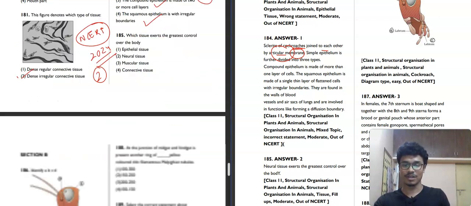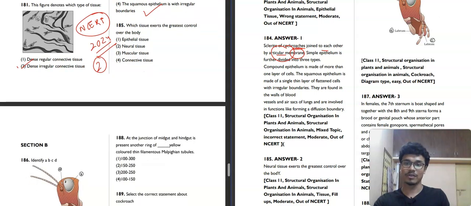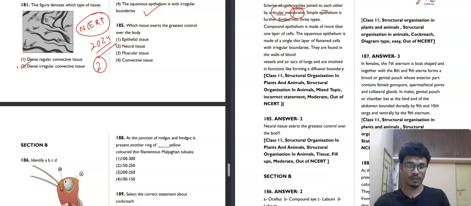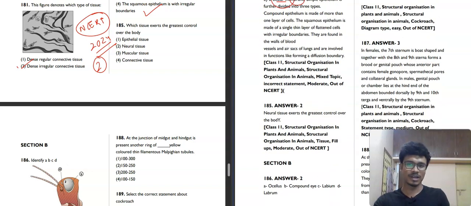Now, moving towards the next question, question number 185. Which tissue exerts the greatest control over the body? Think about it. Epithelial tissue, neural tissue, muscular tissue or connective tissue. We have all the muscles, but which of them has the greatest control? Which controls all these? Neural tissue, nervous tissue controls all of this. That's why second option will be our correct answer for this question.